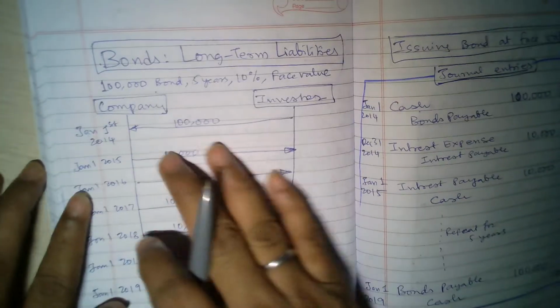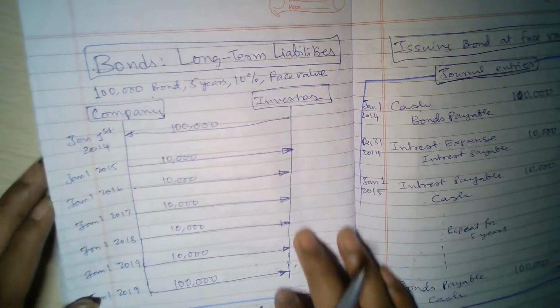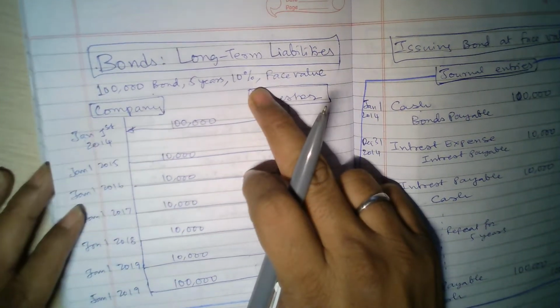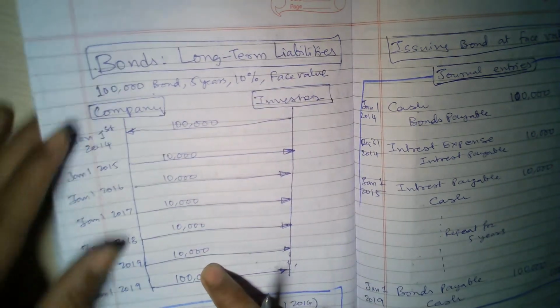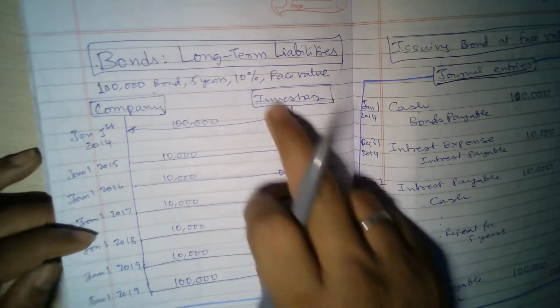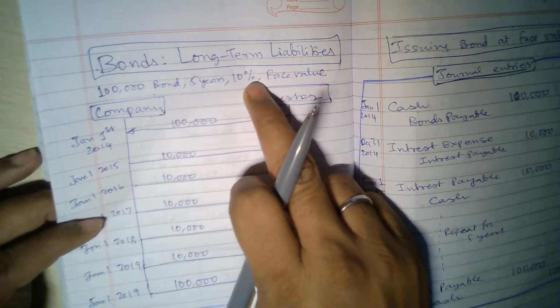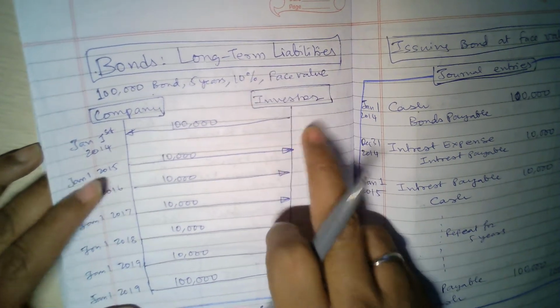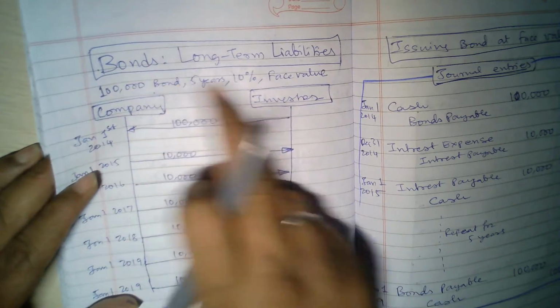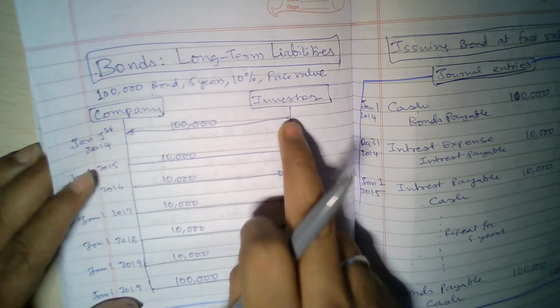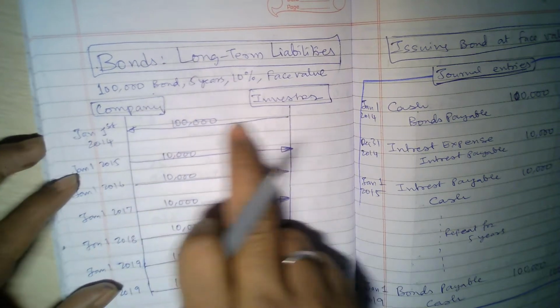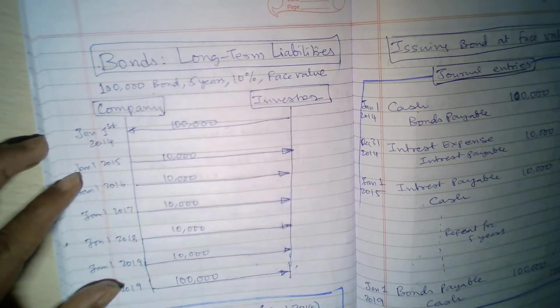Now sometimes the investor may not be happy with the 10% interest rate. But this interest rate cannot be changed. Whatever interest rate is defined in the bond, that interest rate holds. But the investor can negotiate a price. It need not be exactly face value. The investor can negotiate an effective amount with the company, and they can make the payment.